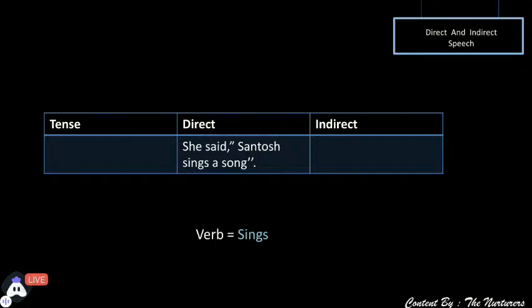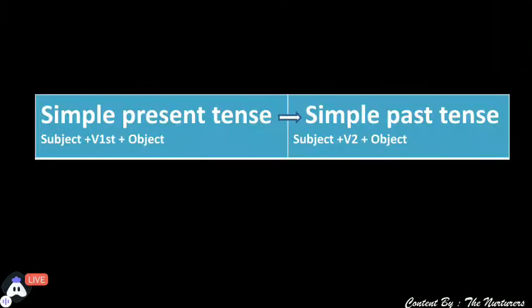When the verb has s or es, we can easily guess which tense it is. If it is s or es in the verb, can you let me know which tense it denotes? Yes, it is simple present tense. If the verb contains the s or es form, it is simple present tense. Now I'll tell you the rule for converting simple present tense into indirect form. When it is simple present tense, the subject contains the first form of the verb with the object, and so we have to convert it into the second form of the verb. Let me tell you how.